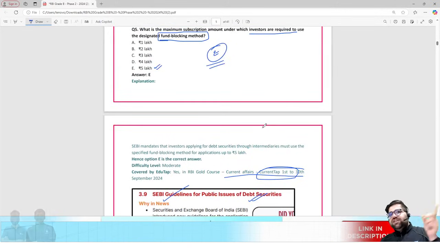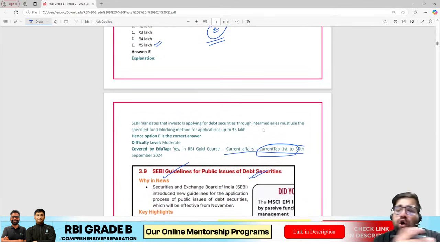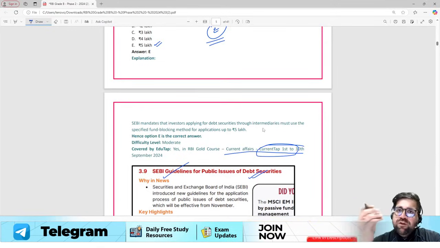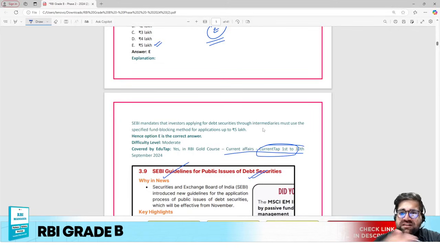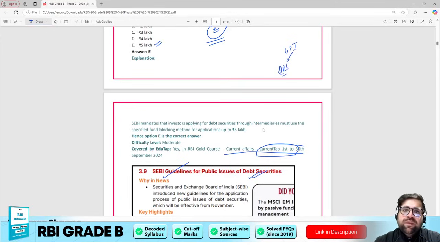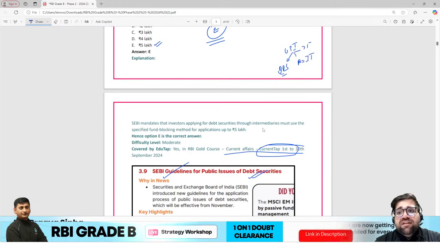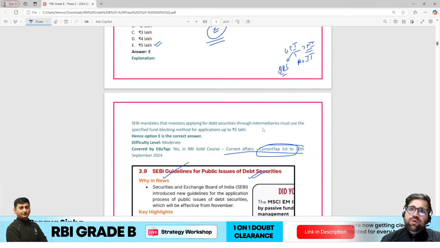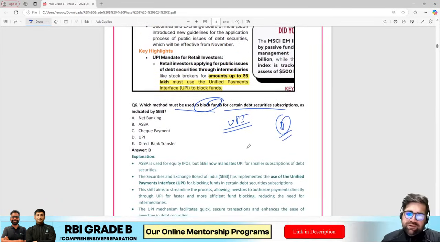So notifications which are released by SEBI or by RBI are definitely important, but you don't have to do all the notifications which are released by SEBI. Focus on only those notifications which are directly relatable to your syllabus. For example, UPI can directly be traced to the chapter of digital payment system. Right? It can also be in the role of IT. UPI also plays a role in financial inclusion. So UPI is like an evergreen topic which RBI can ask you, like PSL. PSL is also an evergreen topic. Moving forward, the answer over here was UPI, which is option number D.